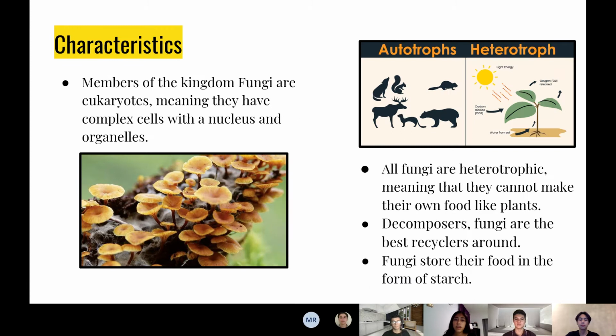Characteristics. Members of the kingdom Fungi are eukaryotes, meaning they have complex cells with a nucleus and organelles. All fungi are heterotrophic, meaning that they cannot make their own food like plants. Decomposer fungi are the best recyclers around.